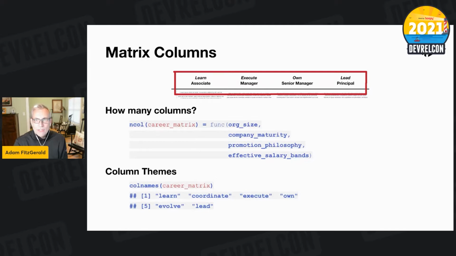A matrix has basically 2 dimensions: the number of columns and the number of rows. So you have to ask yourself, how many columns should I have in my career matrix? In my experience, I've been making career matrices for the better part of the last 7 or 8 years for various different functions. The number of columns depends upon a collection of things. How big is your existing org? How mature is your company? How often should you be promoting people?